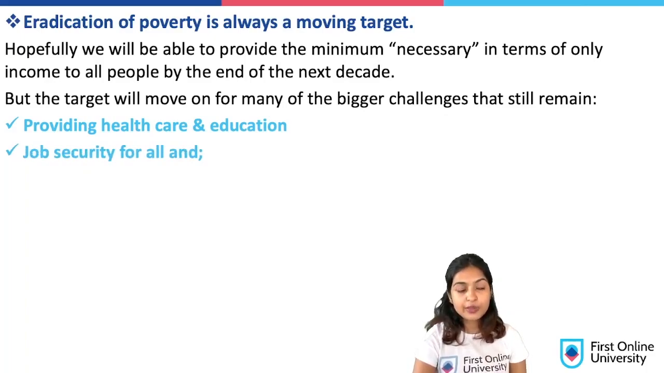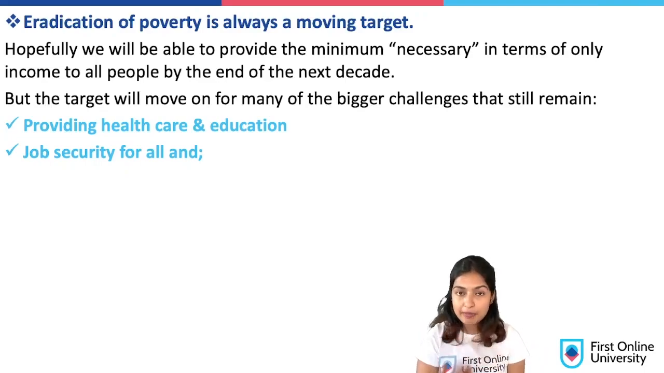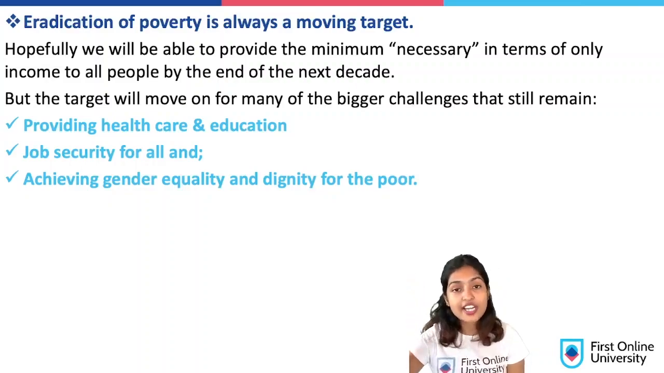But in order to remove poverty, we need to fix some prerequisites, right? By providing healthcare and education, you can definitely remove poverty. By providing job opportunities for all, we can remove poverty. And by achieving gender equality and dignity for the poor, that is definitely a right step in eradicating poverty. So, by fixing these, you are taking baby steps toward larger targets.